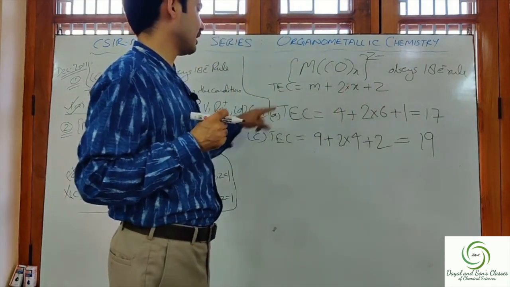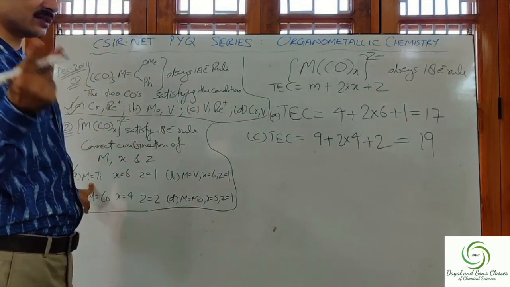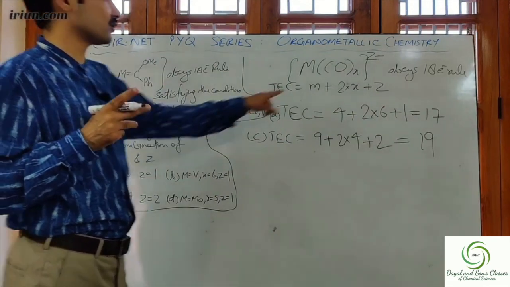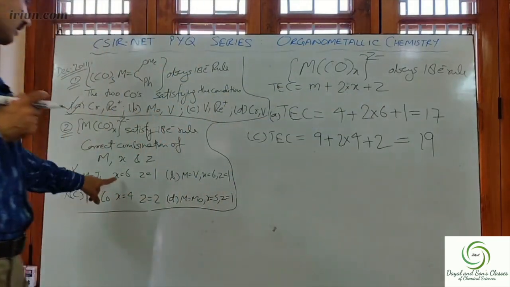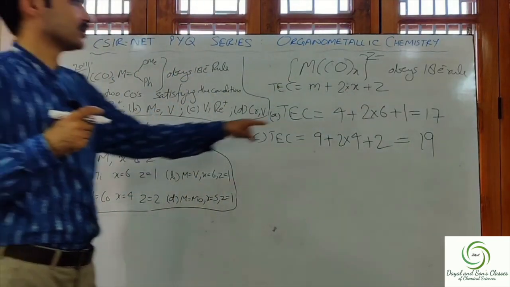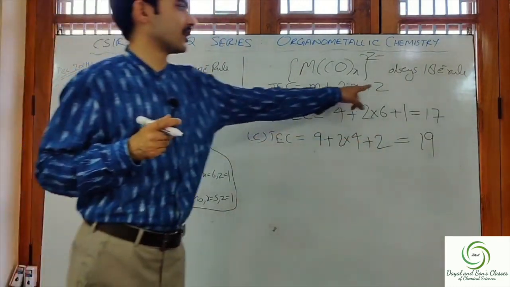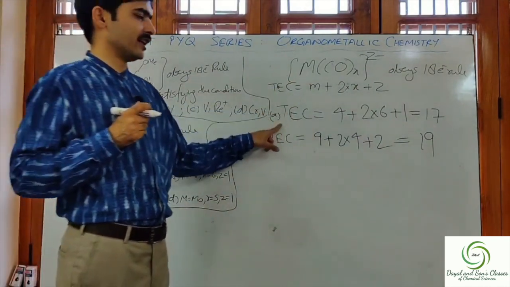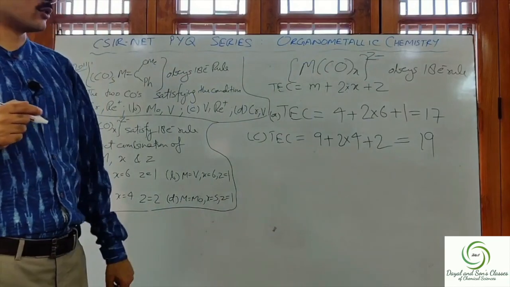Now, if M is Ti, for Ti the contribution is 4 electrons. So I write here for M, 4. Now X is given to us as 6 for this option, so I write X equal to 6. Then the Z value is given as 1, so I replace Z by 1. So I get 17. So hence this becomes wrong, because it said that this complex will satisfy the 18 electron rule.